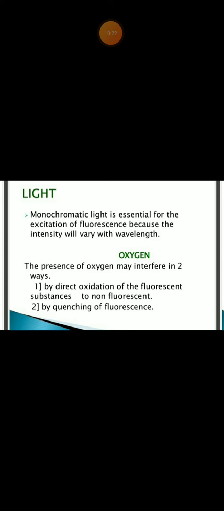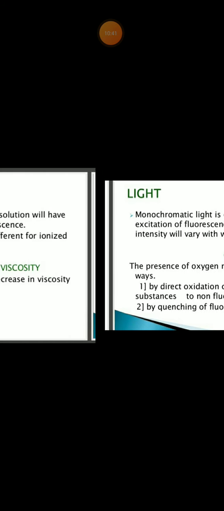The fluorescent substance reacts with an oxidant and is oxidized, and that compound becomes non-fluorescent. Quenching I will discuss later. By quenching, interference with fluorescence occurs.